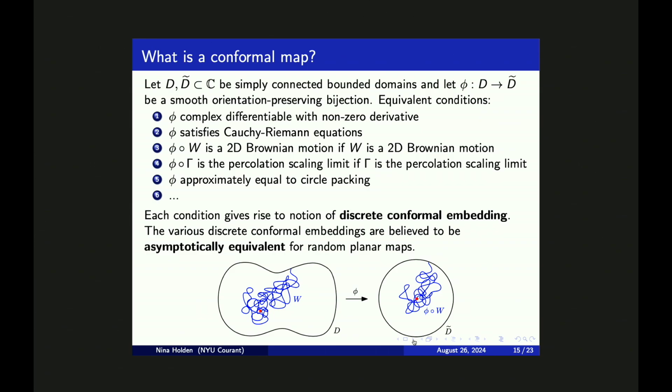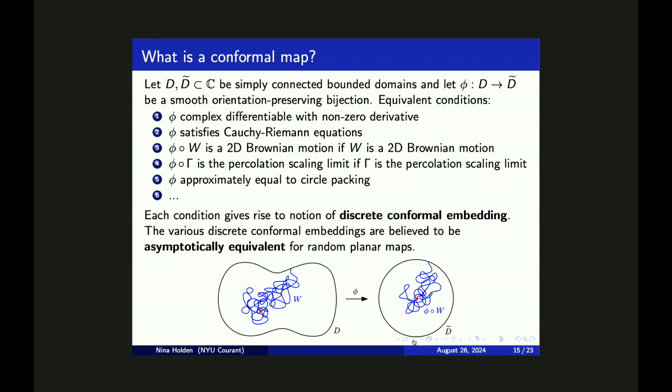Brownian motion is what we call conformally invariant, which I've illustrated in the figure. In the left part of the figure, we have Brownian motion W, and then we consider the image of the Brownian motion W under some conformal map phi. Conformal invariance just means that the image of a Brownian motion under a conformal map still has the law of a Brownian motion, at least modulo reparameterization of time. And this property can actually be used to characterize conformal maps. So a smooth orientation-preserving projection is conformal if and only if a 2D Brownian motion is sent to a 2D Brownian motion.